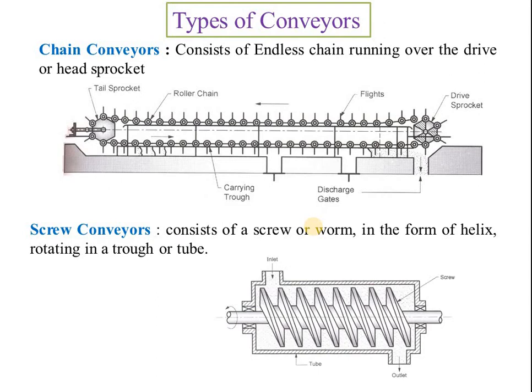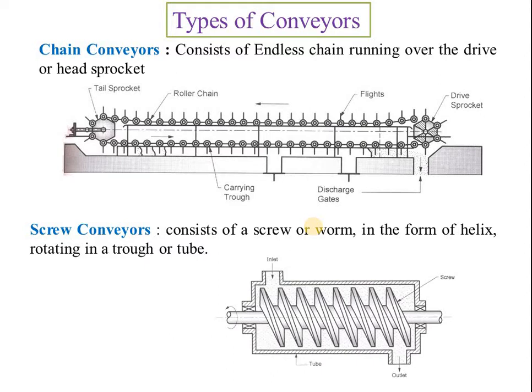Chain conveyors consist of an endless chain running over the drive or head sprocket. In the chain conveyor, generally, suppose we have to transmit hot components or heat-treated components, this is also suitable there for the purpose of transportation.